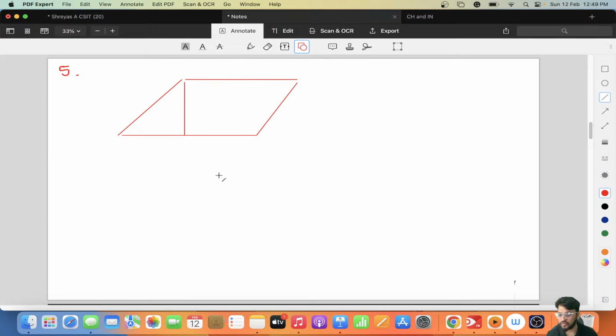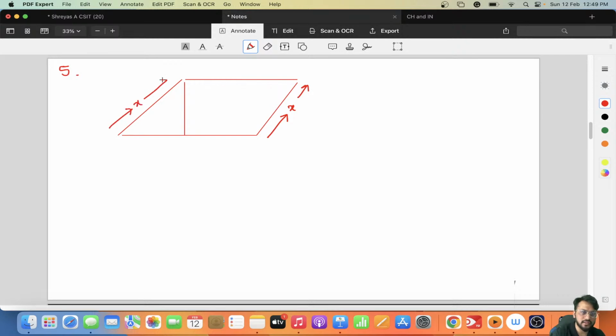Yes, this was how the question was. They are asking the value of x. So this was x, and this was also x. The given data I am writing: this was 7 centimeter, and this was 4 centimeter.